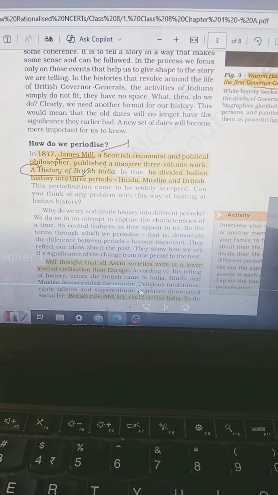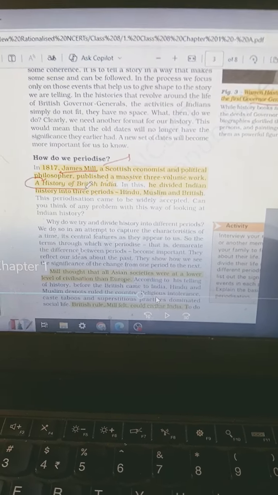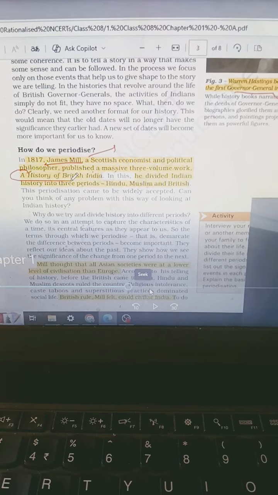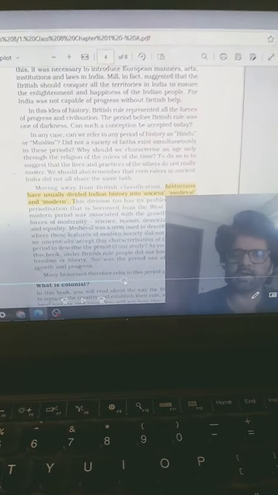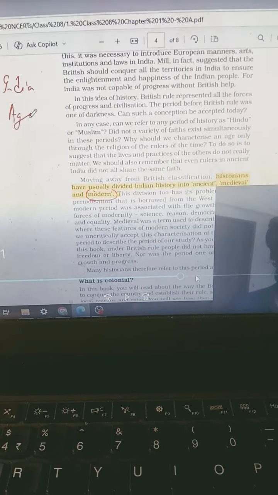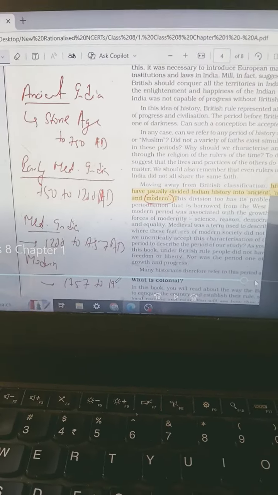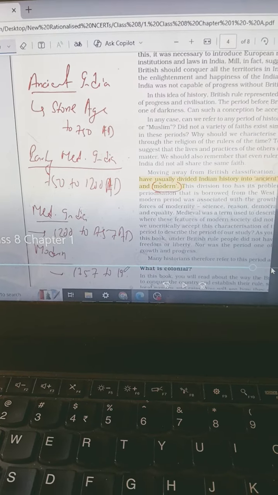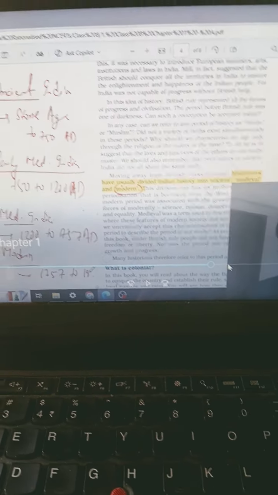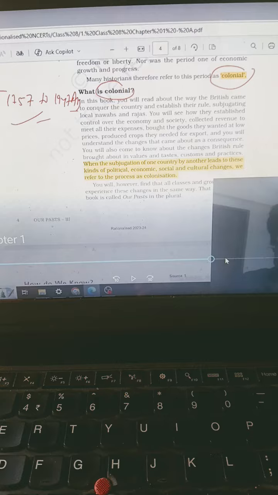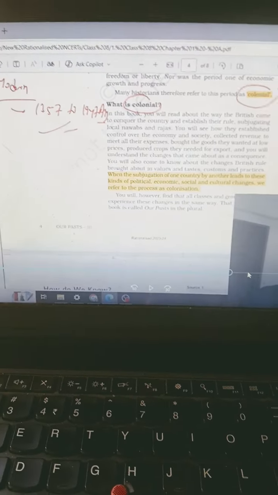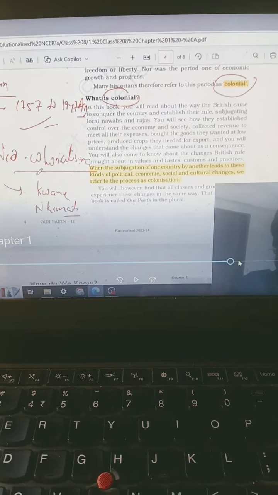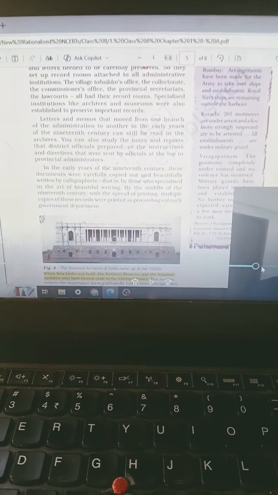They can ask you who wrote History of British India, because it classified Indian history into Hindu, Muslim and British periods, which is such a wrong classification. That is what we have also discussed in this. Then we talked about Orientalist and Anglicist, what the basic difference is, White Man's Burden, and what Rudyard Kipling stated. We discussed the basic time periods of ancient, medieval, early medieval and modern, why this classification is wrong, and why we need to get away from it. Why rather than modern India, we should call it colonial India, because modernity did not come. We did not become one of the richest countries, we became rather one of the poorest countries in the world.